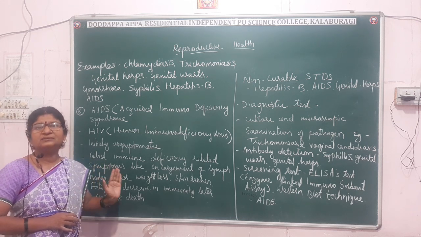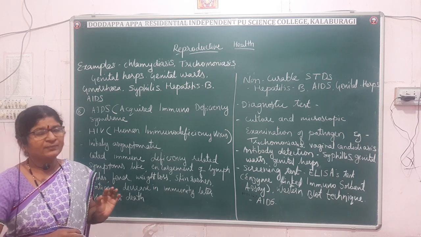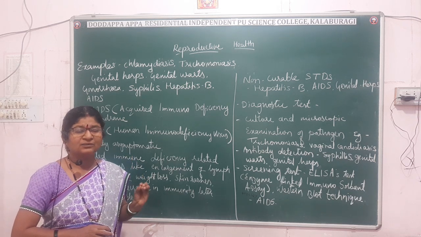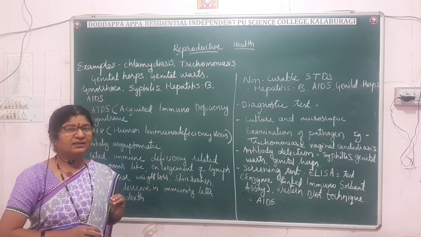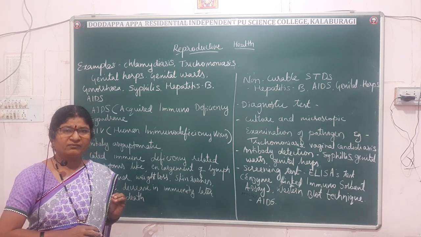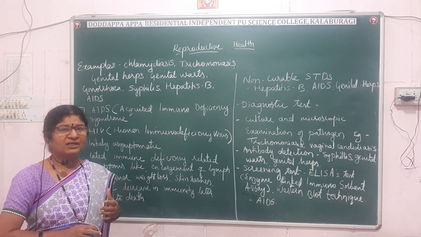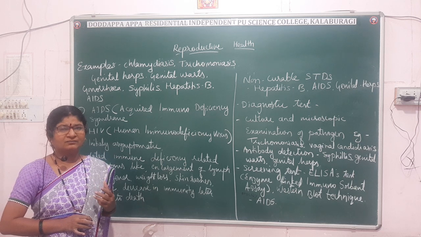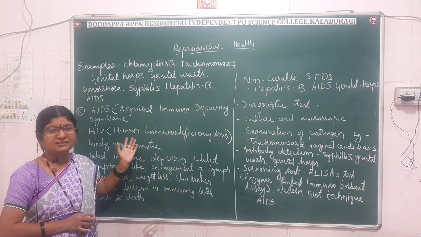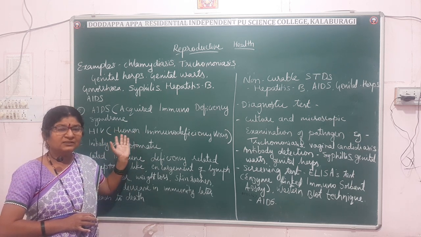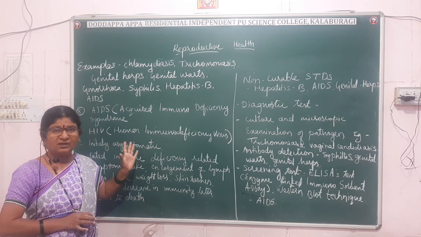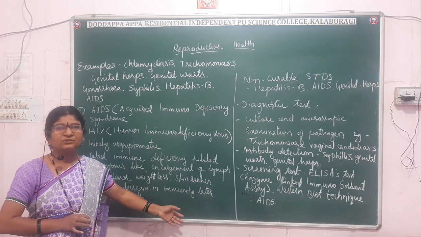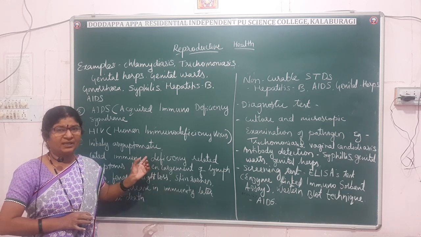Later on, the body will become susceptible to all the simple diseases which are not threatening to life, like even the common cold and fever. The body will become a guest for all the diseases. When diseases come to a person suffering with the HIV virus, they will not get cured. So it becomes a home for diseases, and later it leads to death. That is about AIDS.